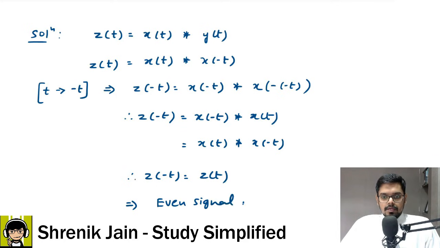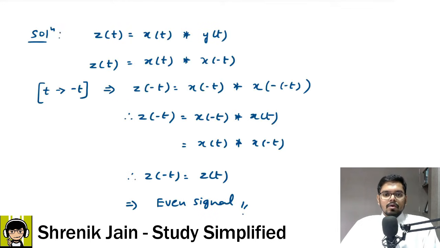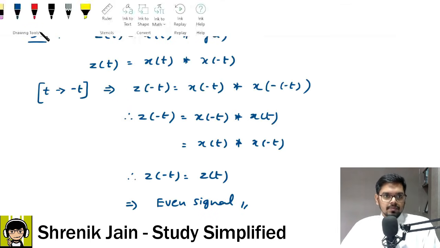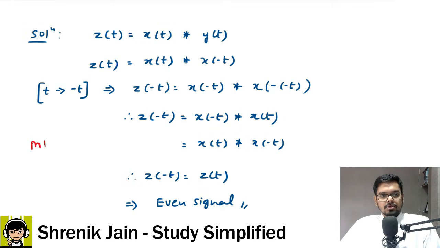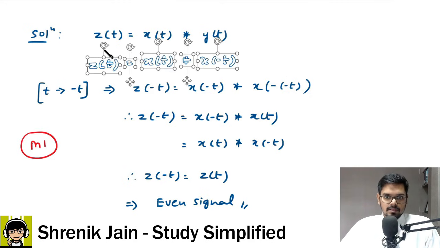So even signal is the answer, and hence you can see that option A is correct. Okay. Now this is method 1 to solve a question. There are multiple ways to solve the question. This is one of the methods, and the question is very easy. See this line itself, I knew the answer. By seeing this line, I knew the answer.